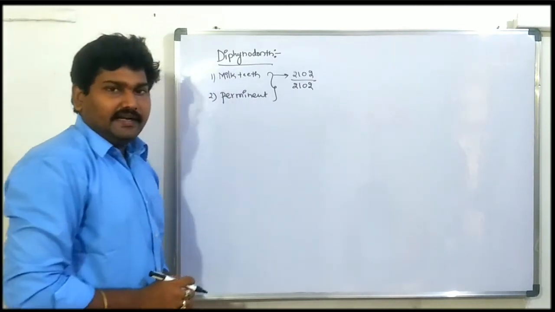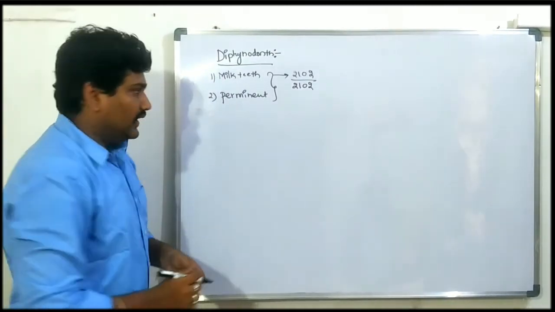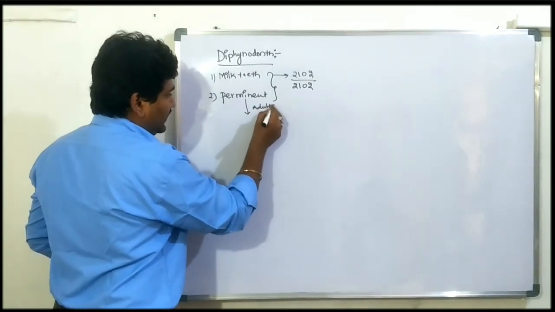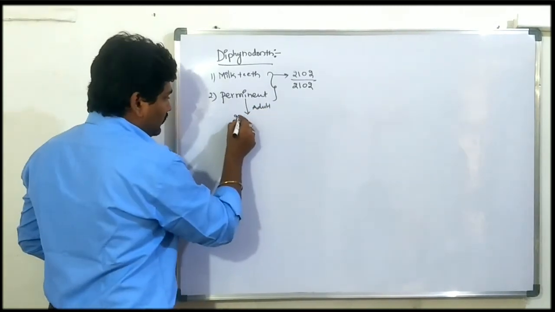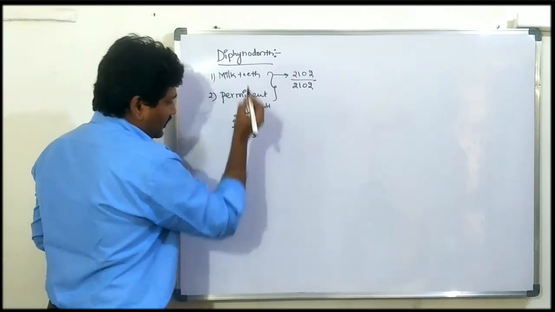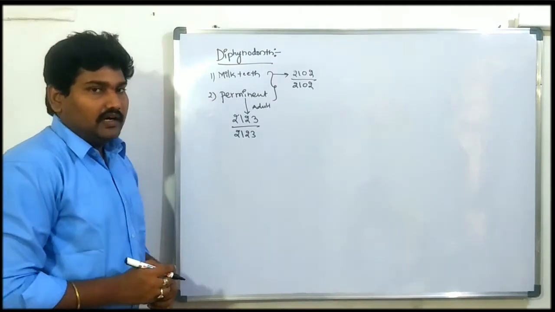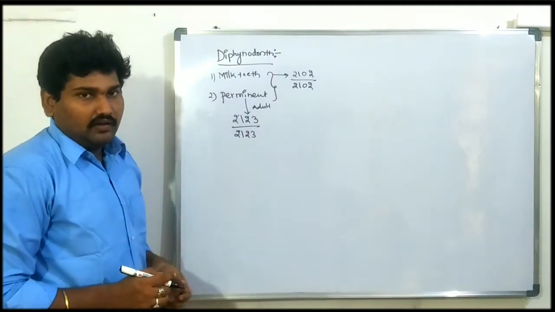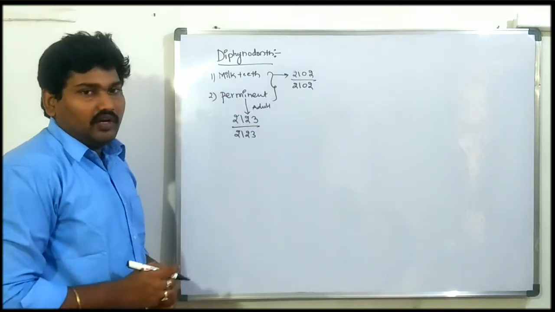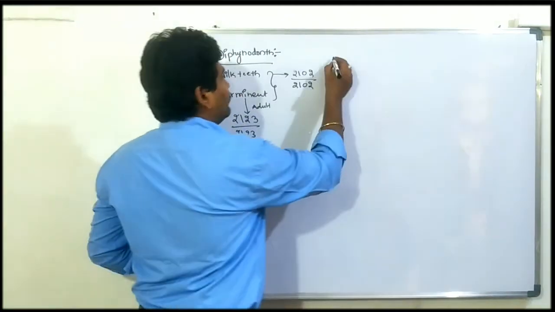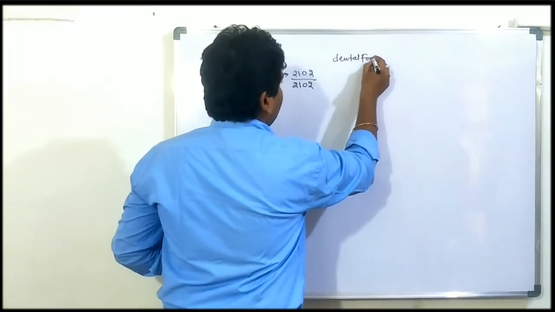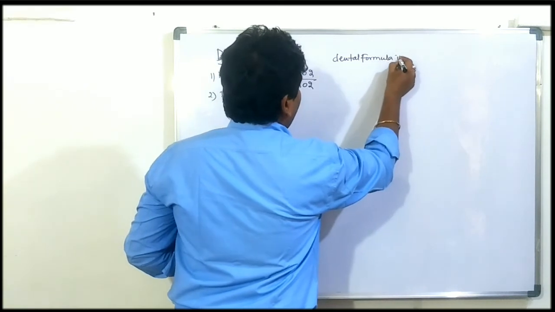And for the permanent teeth, meaning adult teeth, it is 2123 by 2123. We are discussing the permanent dental formula of the adult. What is the dental formula of the adult and of the children? The dental formula in adult.